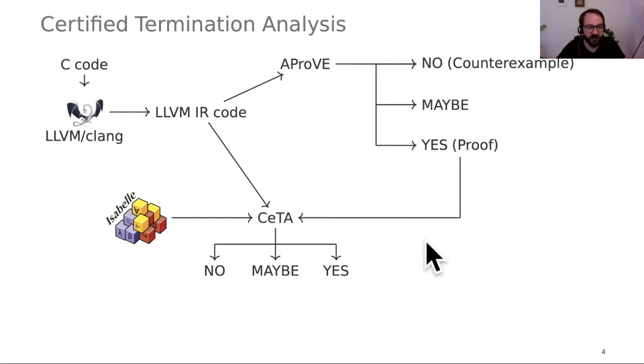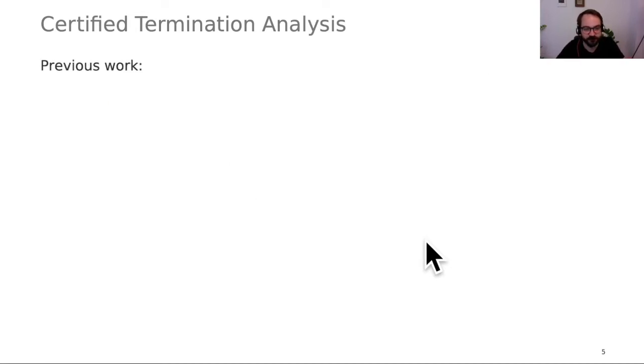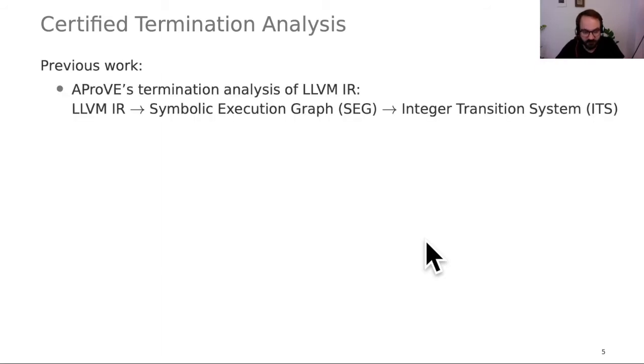And what exactly are our contributions? Previous work on this topic was that AProVE has already a termination analysis technique for LLVM. It proves termination of LLVM code by translating it to a so-called symbolic execution graph, which is a finite representation of all possible states a program can enter. And they have proven on paper that if the SEG is terminating, then the LLVM is terminating.